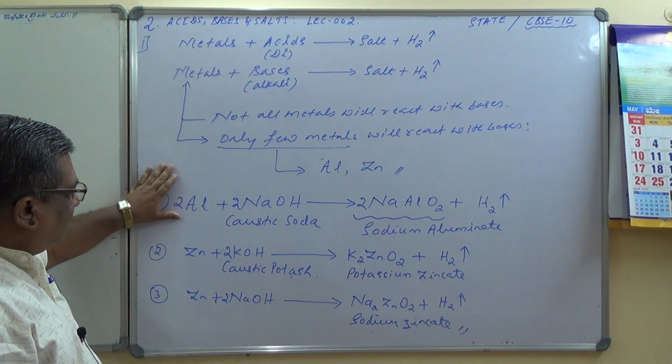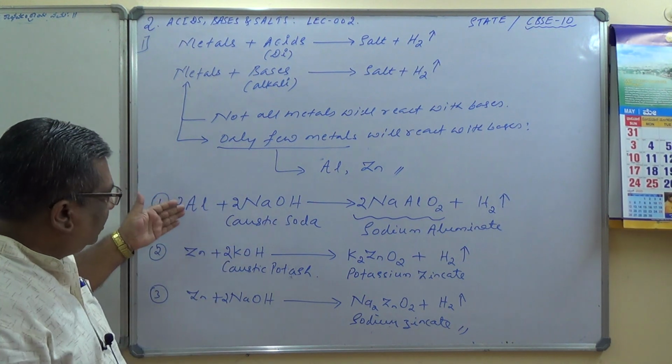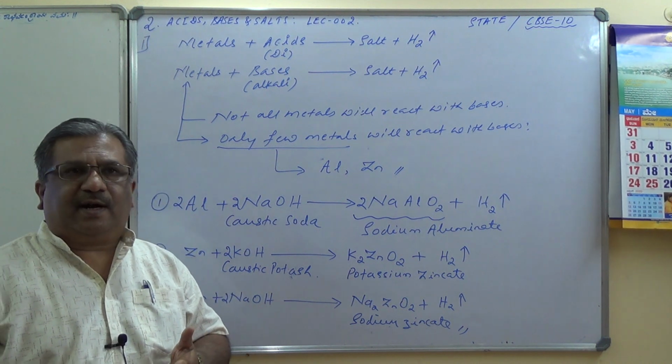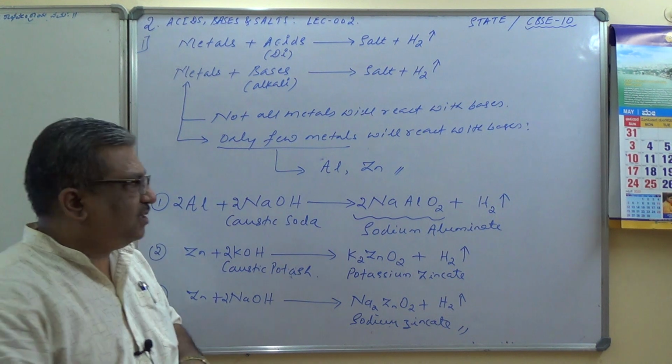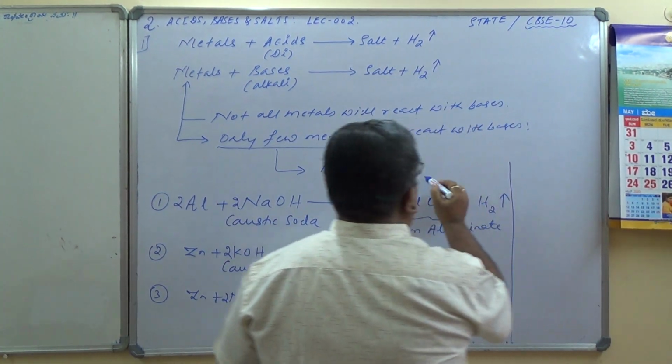Now, as only a few metals react with bases, these metals, aluminum and zinc, which react with both acids and bases, are called amphoteric metals. So here I'll write amphoteric metals.